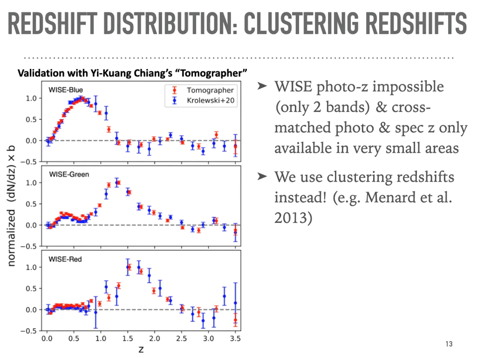And so instead, we go a slightly different route, and we use clustering redshifts. The idea here is that if you take an unknown photometric sample and you cross-correlate it with a spectroscopic sample in a very narrow redshift bin, the amplitude of that cross-correlation is proportional to the number of photometric galaxies in that narrow bin. So you just repeat this measurement with a number of different spectroscopic slices covering the whole redshift range of your sample, and then you can build up the redshift distribution.